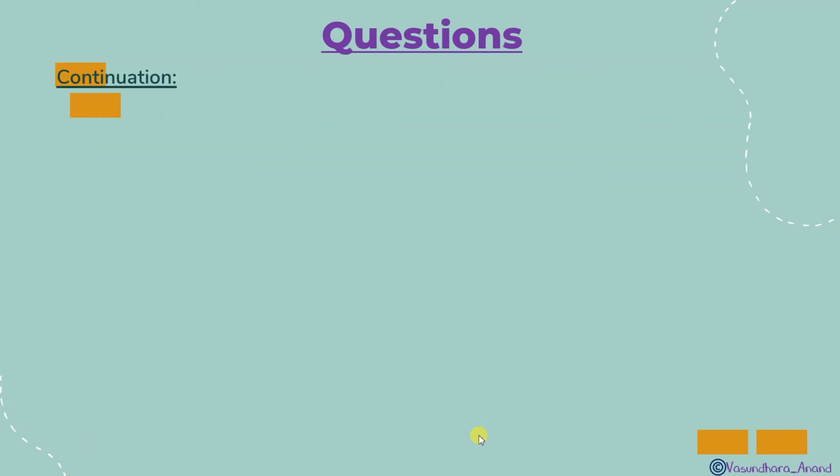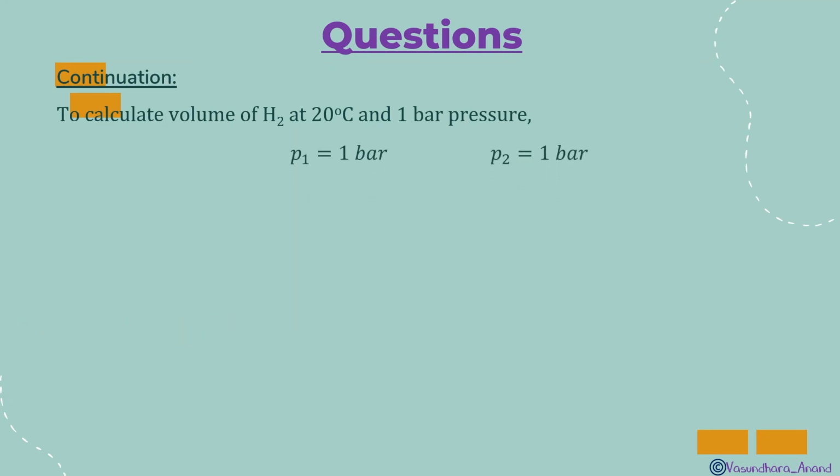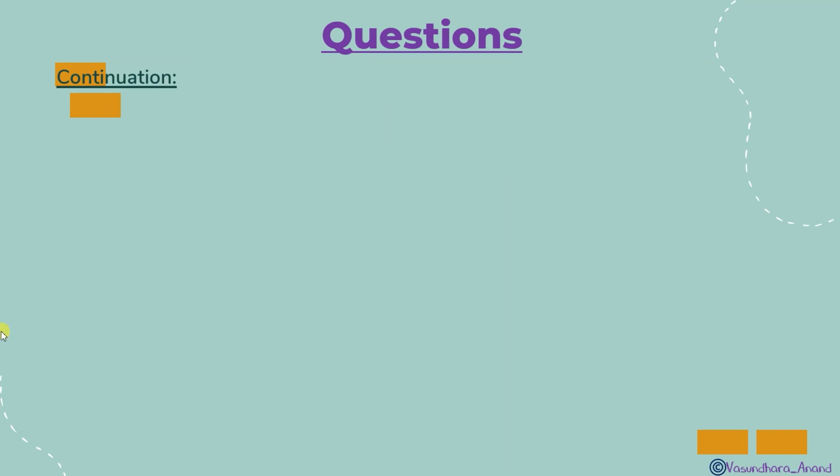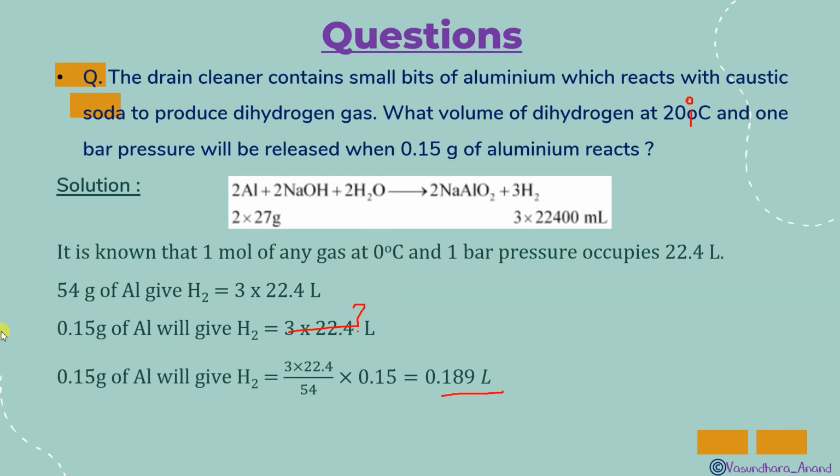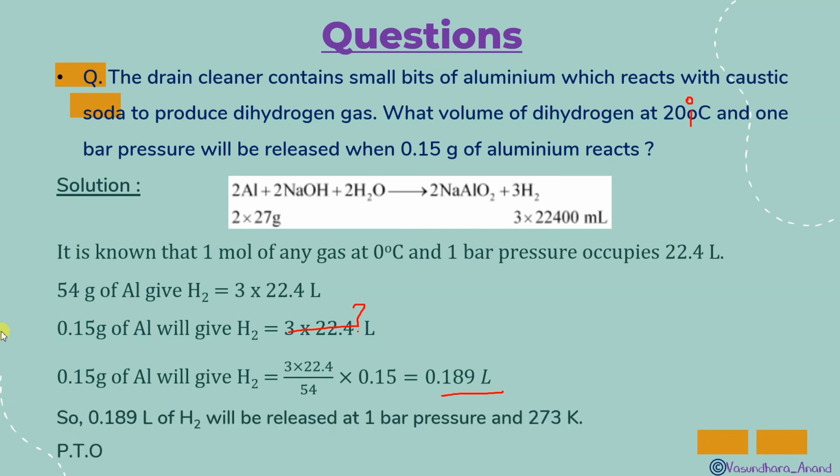Now let's see here. Now this is the continuation. So calculate the volume of H2 at 20 degrees Celsius at 1 bar. What formula will you apply here? P1 is equal to 1 bar, P2 is equal to 1 bar, because pressure is going to be constant, pressure is not going to change. So volume is going to change, isn't it? Because first we got the volume over here, 0.189. The volume is going to change.